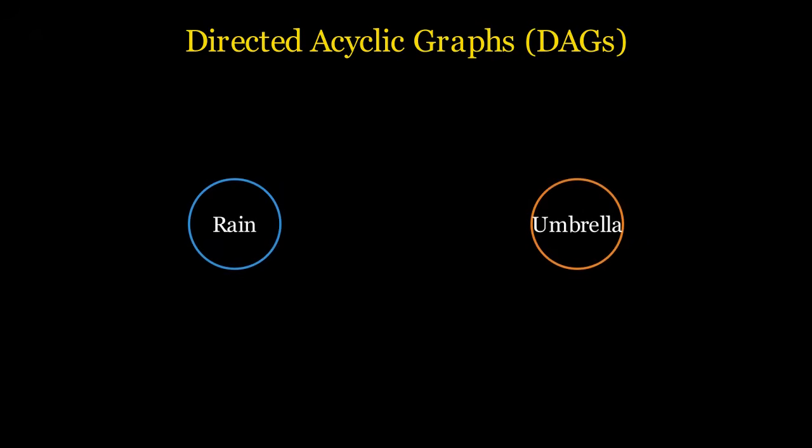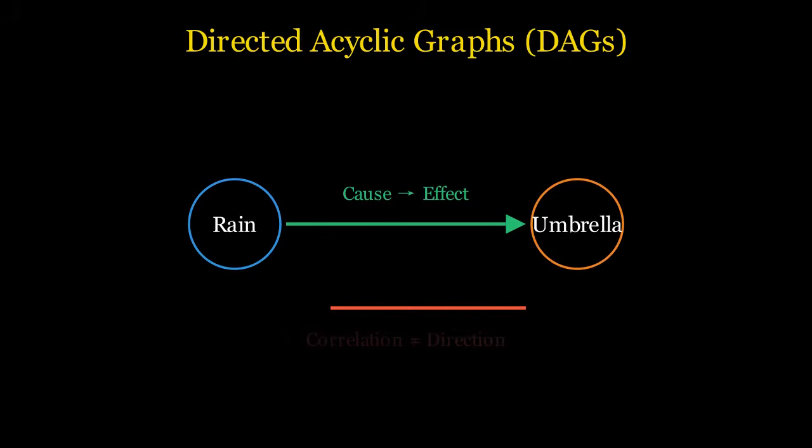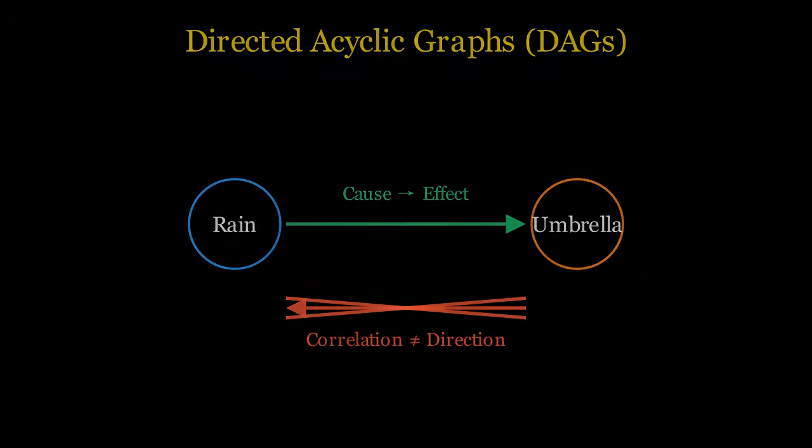At the heart of causal inference are directed acyclic graphs, or DAGs. These are visual and mathematical representations where nodes represent variables and arrows represent direct causal influences. Unlike standard Bayesian networks that only show dependency, causal Bayesian networks explicitly state that the direction of the arrow implies cause and effect. This prevents us from making the mistake of thinking that carrying umbrellas causes rain, even though they are highly correlated. The flow of information in these graphs depends on three fundamental structures: the chain, the fork, and